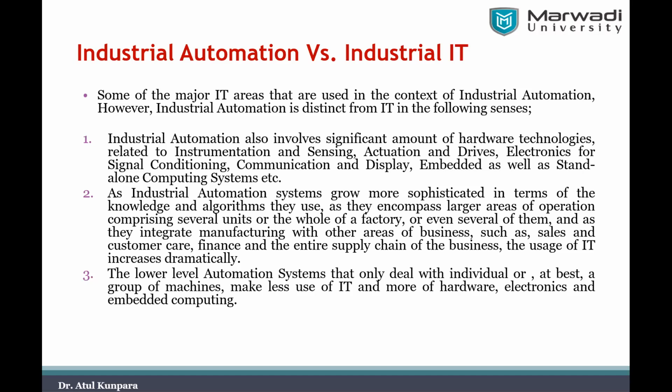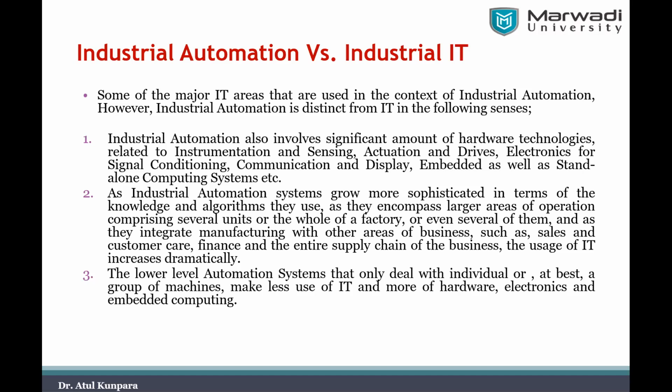Of course, in industrial automation we will be using information technology for getting better operation and to solve some problems. But it is not that industrial automation itself is information technology. It is a distinct system between these two. So how is industrial automation different from industrial information technology?